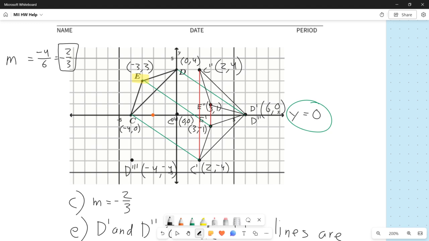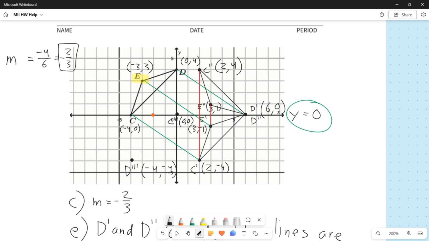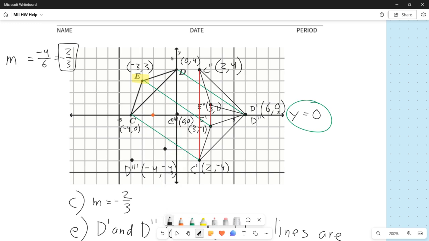From orange, I'm going to go down 3 to the right 1, and that gets me to right there. And I can go ahead and label that point as E triple prime. And the coordinates there are -1, comma, -3. We're kind of encroaching on some other points here, but I think it's good enough for right now.